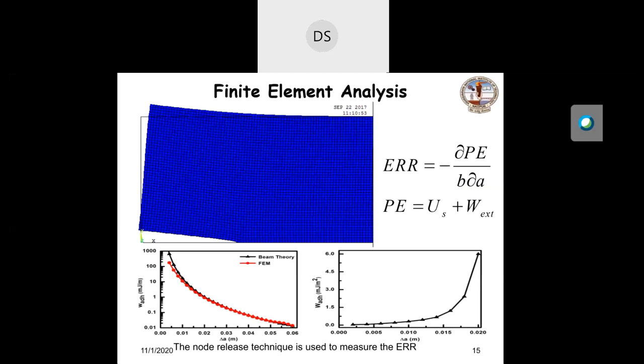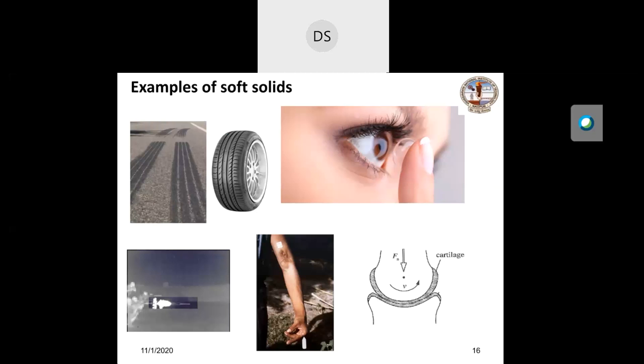Before going on to the frictional behavior of soft solids, I'll discuss some examples of soft solids. As I mentioned earlier, soft solids are, for example, elastomers, rubbers, contact lenses, and the human body, like cartilage. A lot of research is going on, especially because in old age the quality of the cartilage deteriorates.